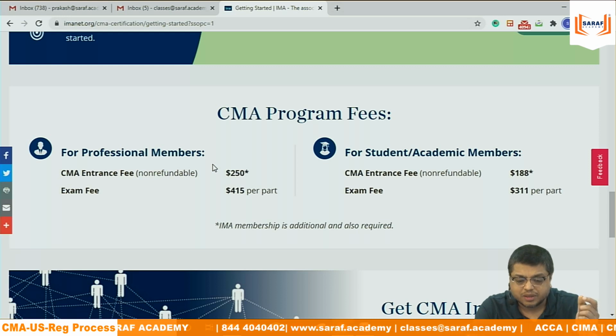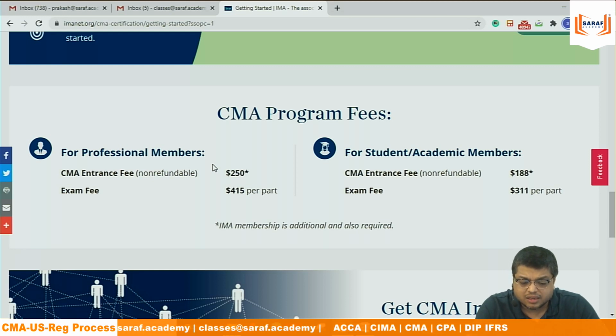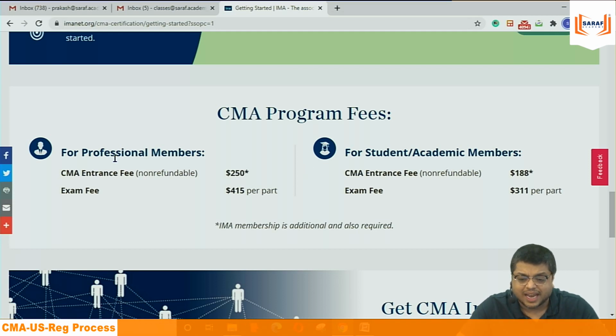But nobody can give a proof that I am earning or not earning, because everybody will say that I am not earning. So the guidelines of the institute say that student means those who are still studying in school or colleges, and professional means those who have completed their graduation.